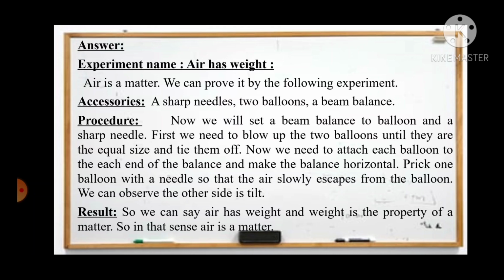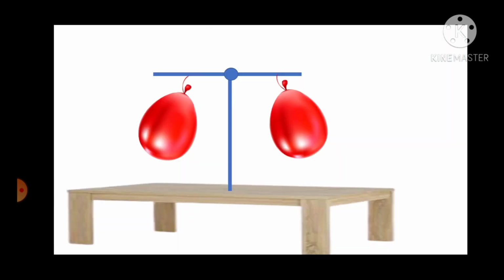So let's see how we can do the experiment. At first, on a table there is a beam balance, and on the two sides there are two balloons with an equal amount of air. As there is an equal amount of air, the balance is straight. Both sides have similar weight. Now you take a needle and prick one of the balloons slightly.